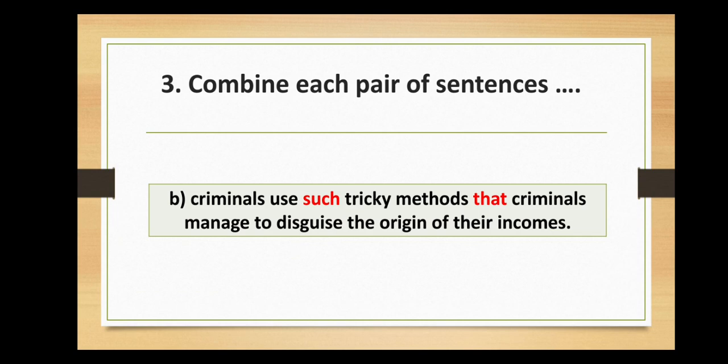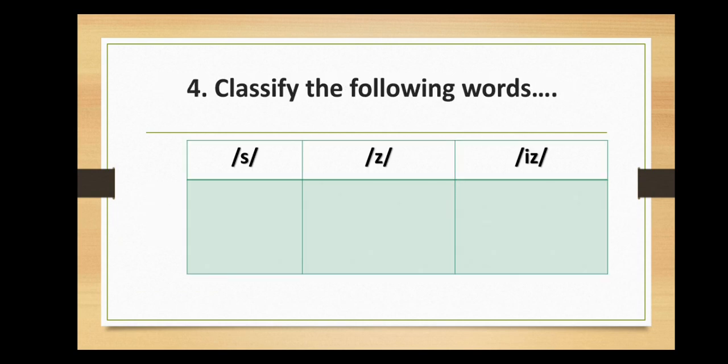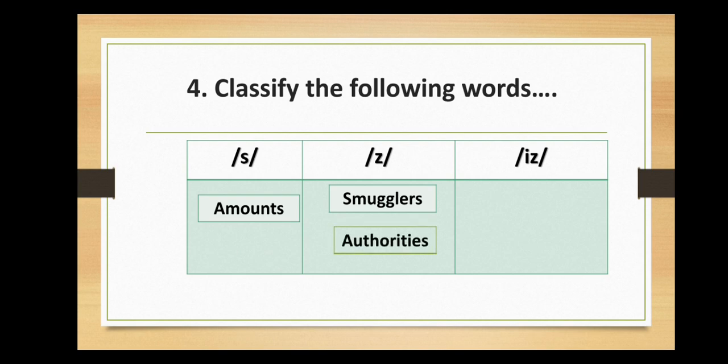We move on to the last question, which is about pronunciation. So classify the following words according to the pronunciation of the final S. The first word is amounts. Next, smugglers. Then, authorities. And finally, sources. So, amounts, smugglers, authorities, and sources.